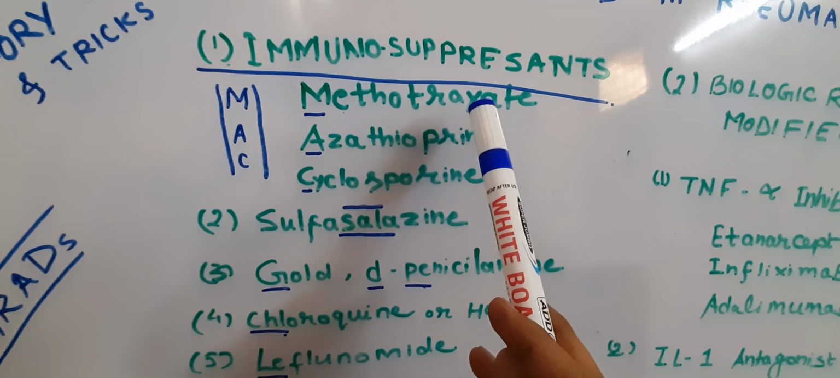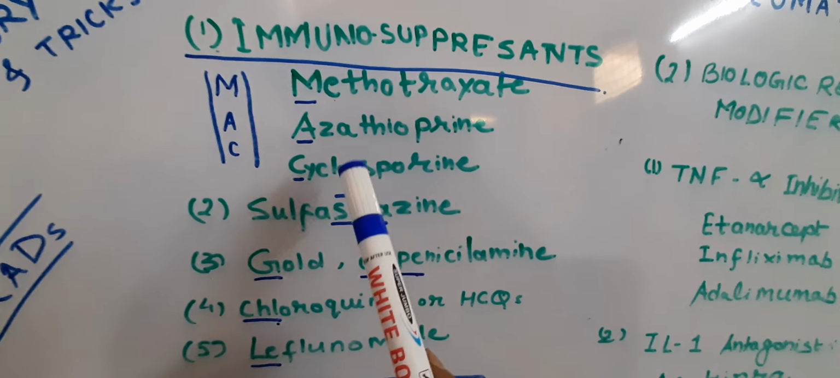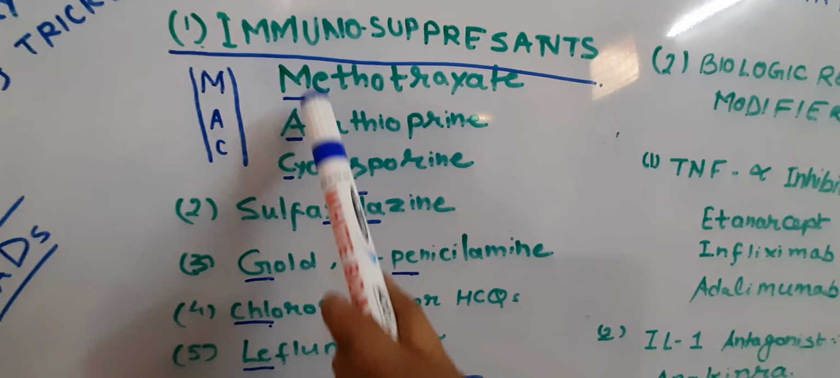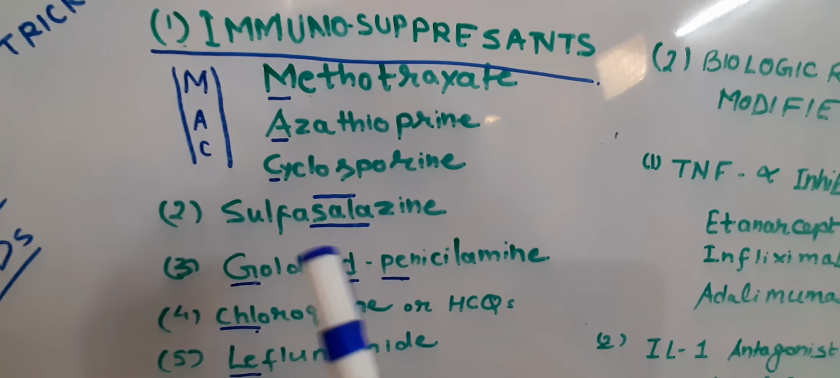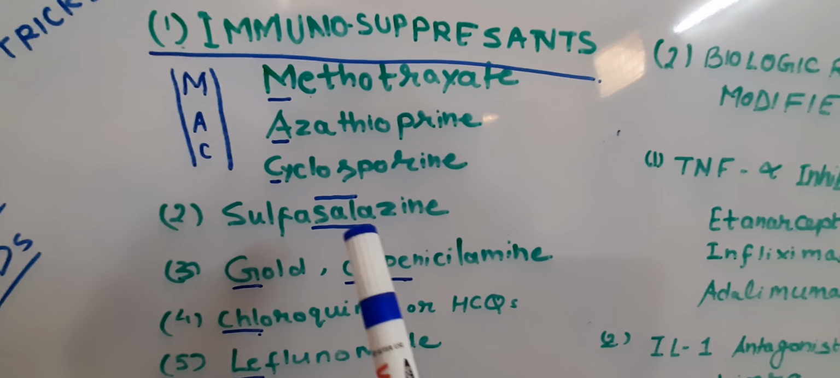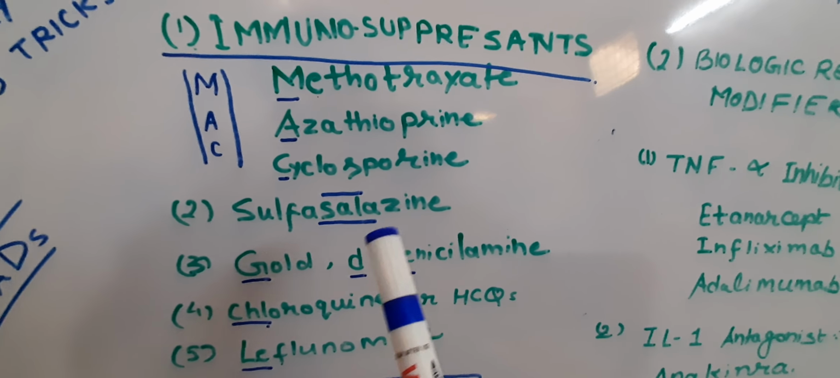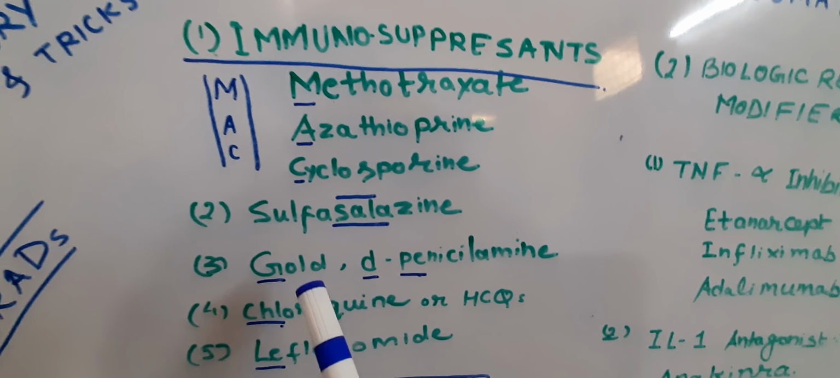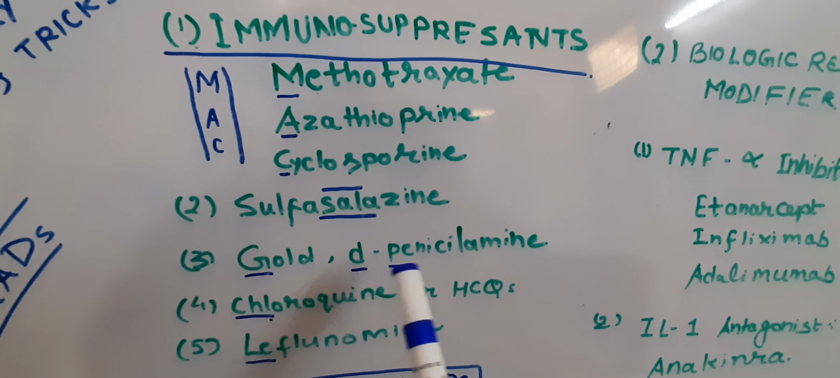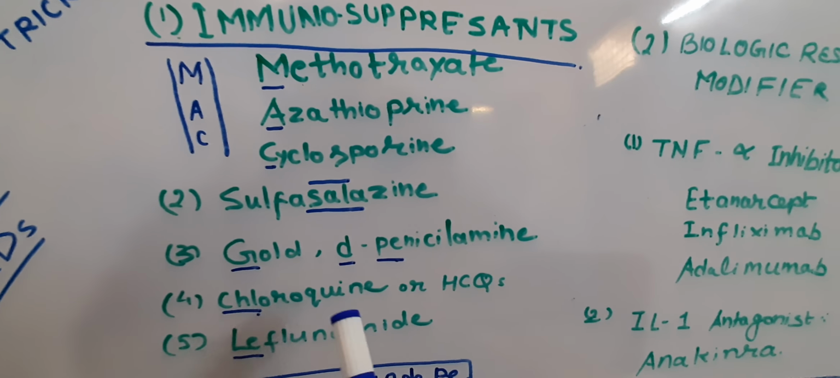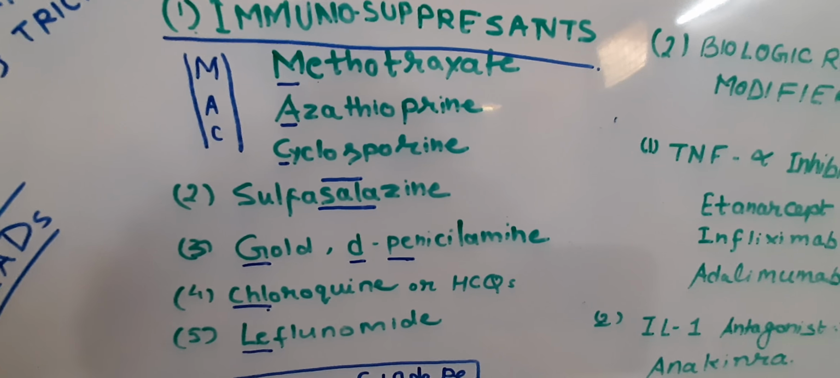So here is methotrexate. Immunosuppressant category we are discussing. These are 3 drugs: methotrexate, azathioprine and cyclosporin. For this, the mnemonic goes from the first letters, MAC. Mac is a person; I will tell you the story at the end. The second drug is sulfasalazine. From here we will take Sala in the mnemonic. In Hindi people will understand what Sala is. Then gold and D-penicillamine. Here we will take G, D and P, E for our mnemonic. Then comes chloroquine or HCQS, which is these days very famous for COVID-19 and coronavirus treatment. And then comes leflunomide.